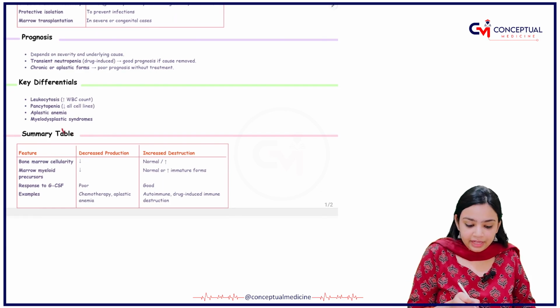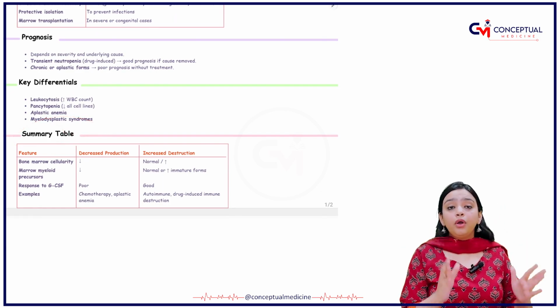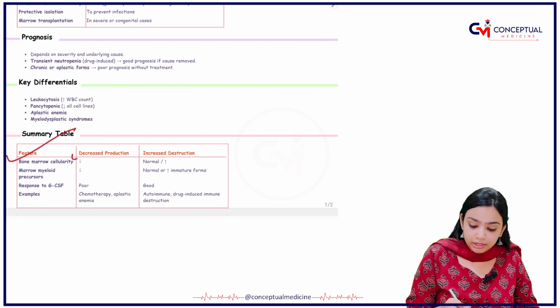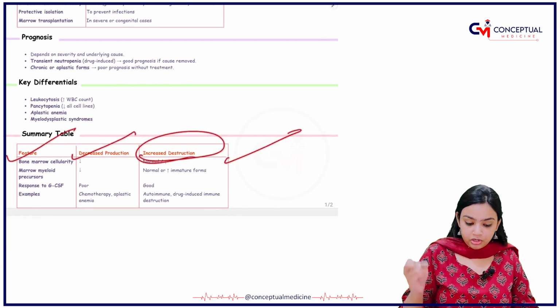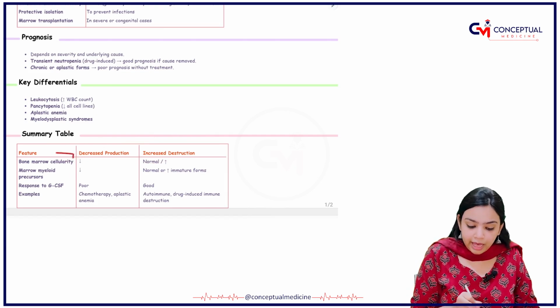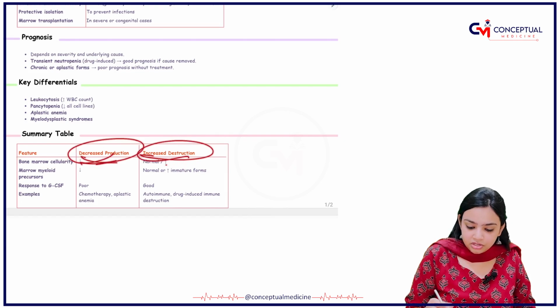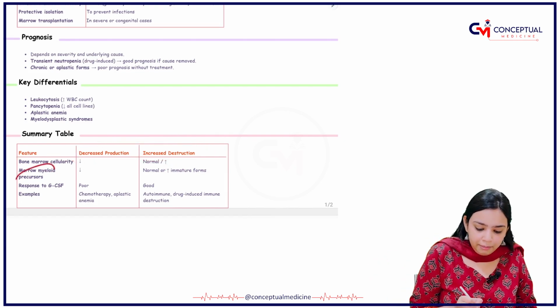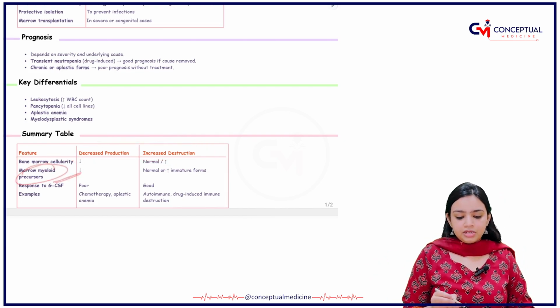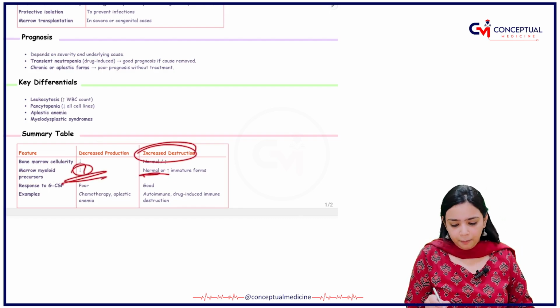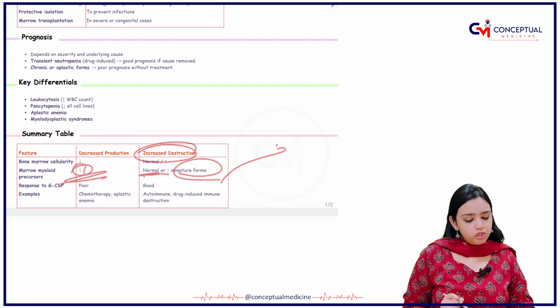Now, I have made a very, very beautiful summary table for you all, for your last moment revisions. What are the things you need to keep in mind? Features: decreased production and increased destruction, right? First feature is your bone marrow cellularity. In decreased production it is decreased, and in increased destruction, it is normal. Then is your marrow myeloid precursors. In decreased production they are decreased, and in increased destruction they may be normal or increased in the immature form.